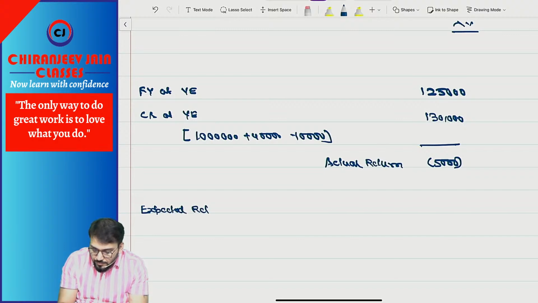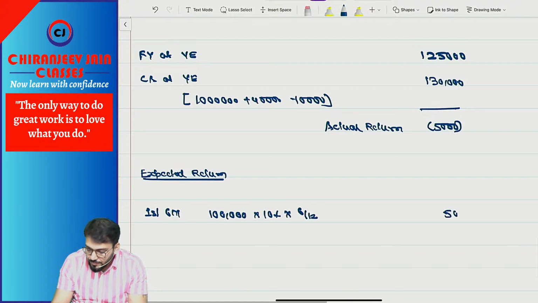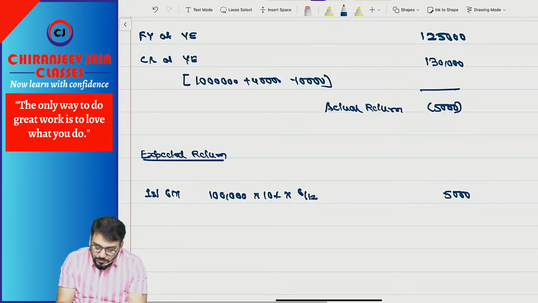Now we'll calculate expected return. That will be based on the first 6 months. The first 6 months it was 1 lakh into 10% into 6 by 12, how much? 5,000.